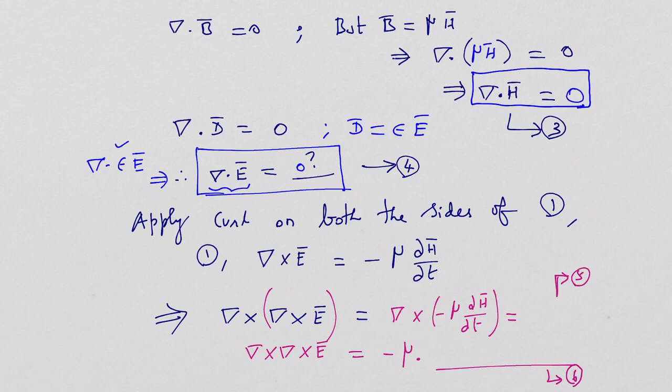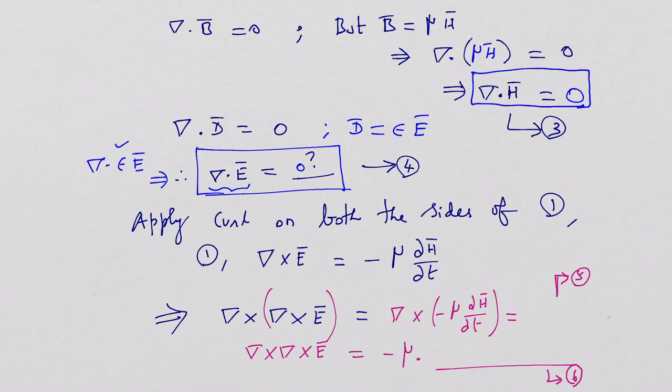Let me start with the derivation of electromagnetic wave equations in phasor format. Let me apply curl on both the sides of equation number 1. What is equation number 1? Maxwell's equation number 1. Del cross E is equal to minus mu into dou H divided by dou t.